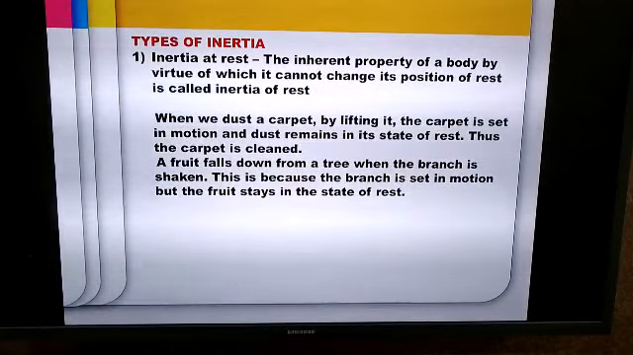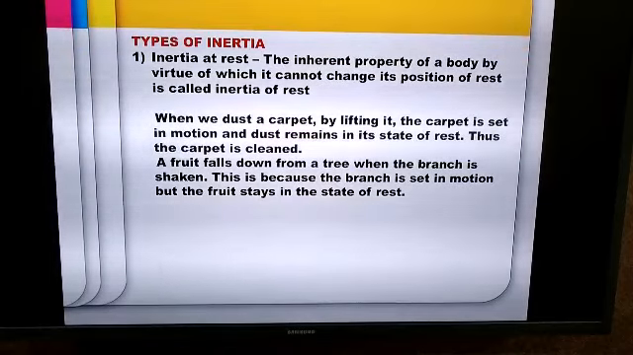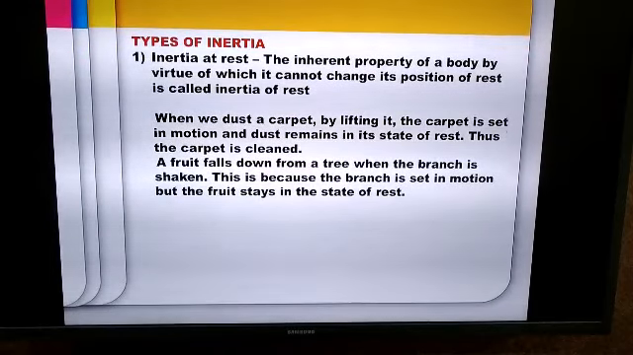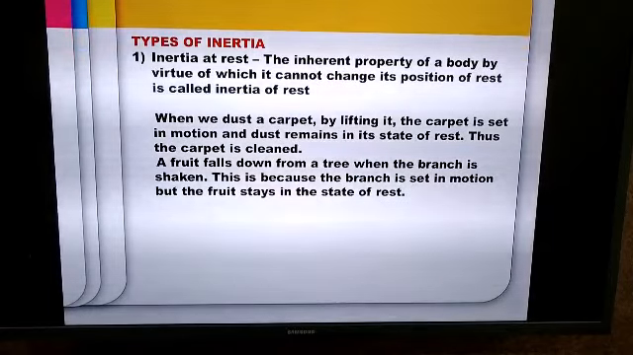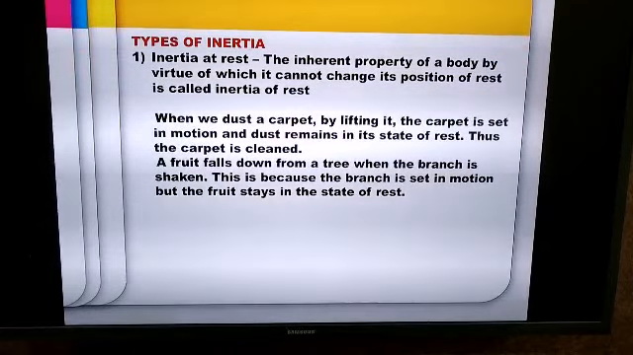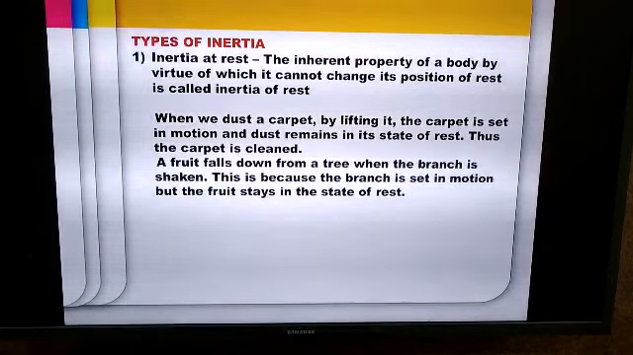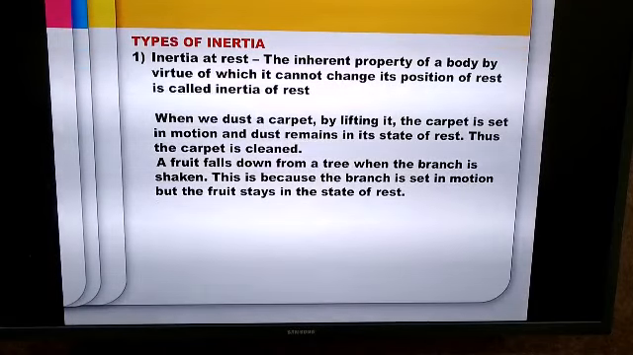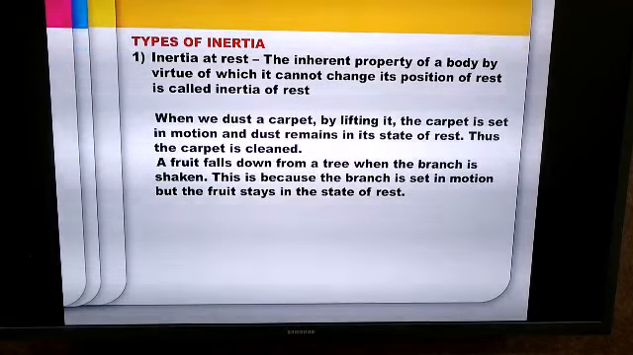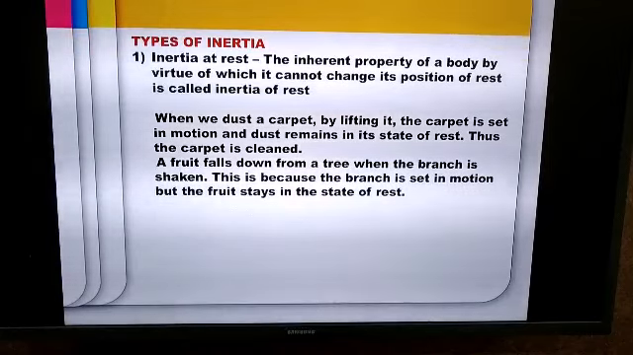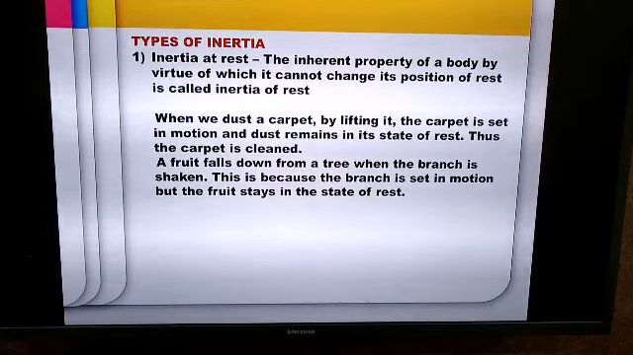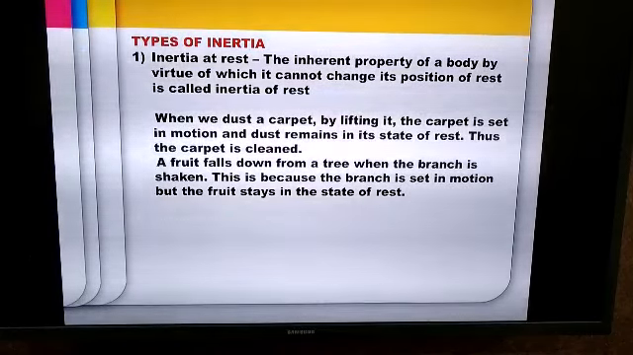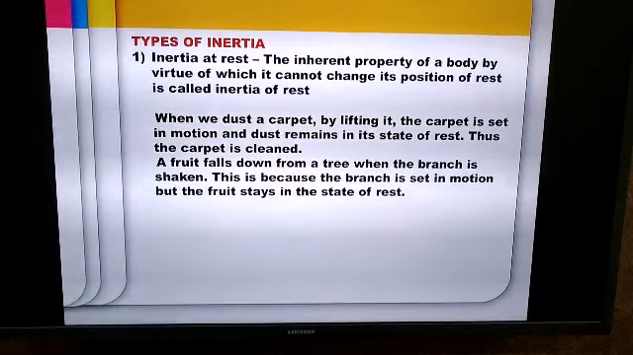If we take more examples of inertia at rest in day-to-day life, when we dust a carpet by lifting it up, the carpet will be set in motion, but the dust remains in a state of rest and the carpet gets cleaned. Similarly, when a fruit falls down from the tree when the branch is shaken, it is seen that the branch is set in motion, but the fruit continues to remain in a state of rest and therefore it falls down in the direction of gravity.